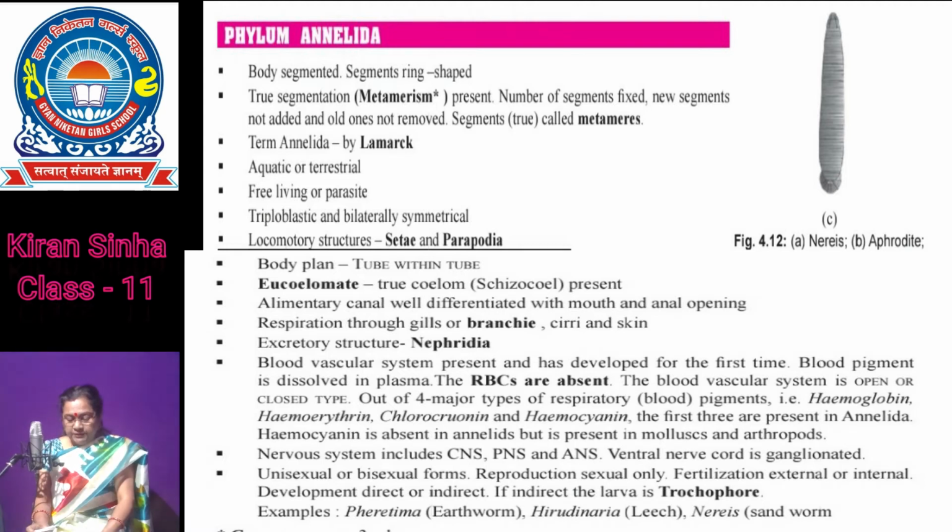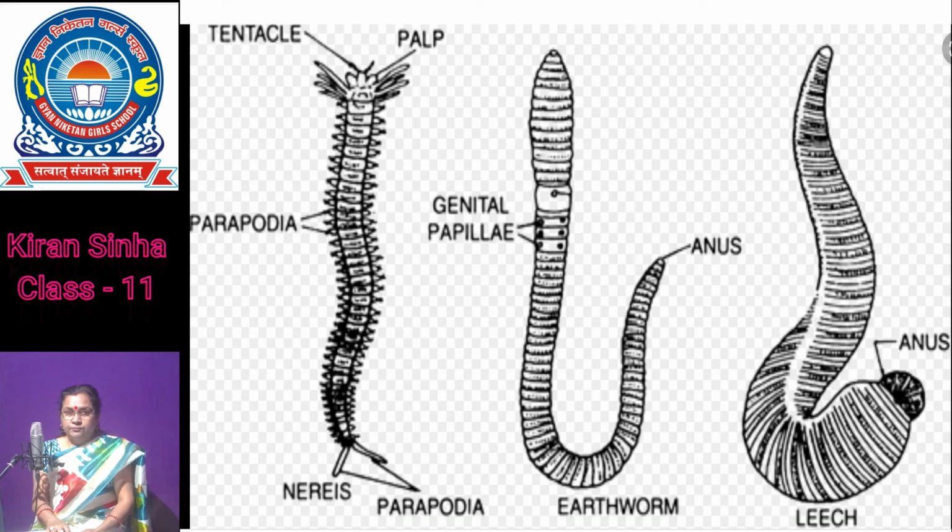Nervous system consists of paired ganglia connected by lateral nerves to a double ventral nerve cord. These animals are monoecious, means bisexual, but Nereis is dioecious. So being monoecious, these organisms perform cross fertilization and they share the gametes with each other.